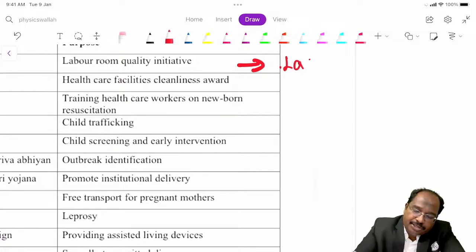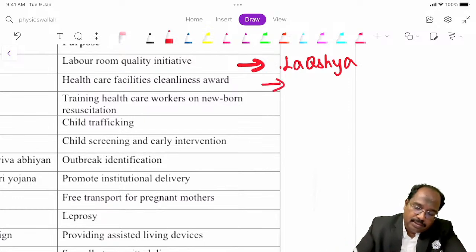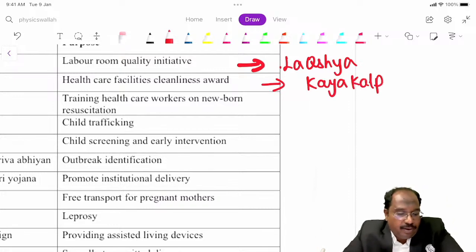Labor room quality initiative is Lakshya. Healthcare facility cleanliness award, best PHC, best CHC. What is this award called? It is the Kayakalp award. We have an award called Kayakalp award, that is the healthcare facilities cleanliness award.